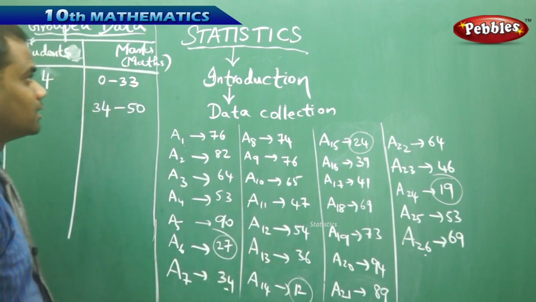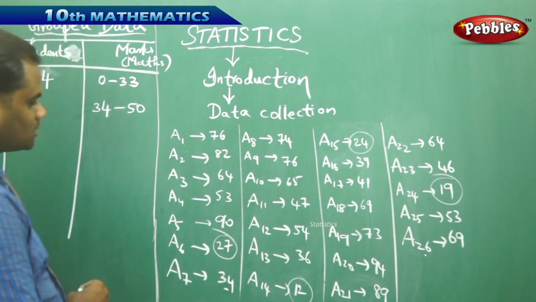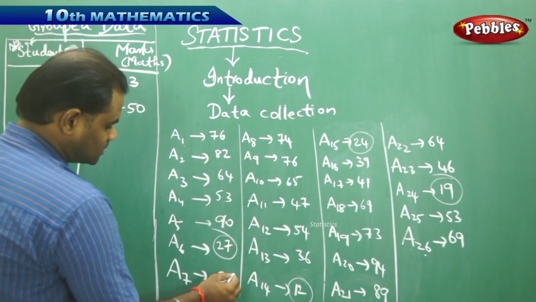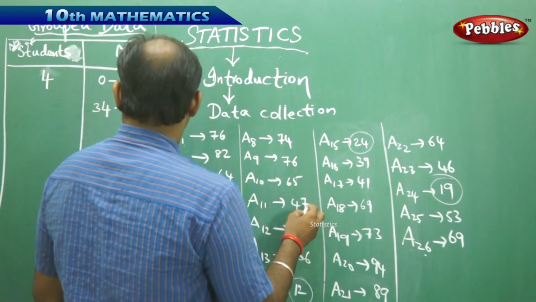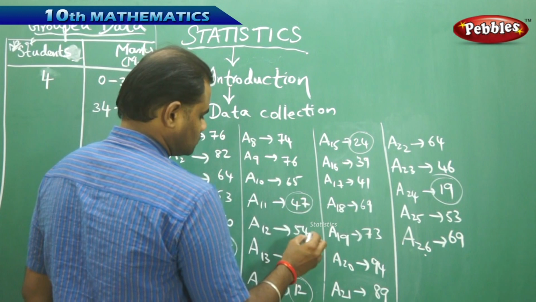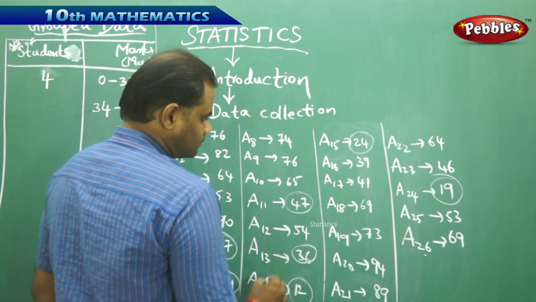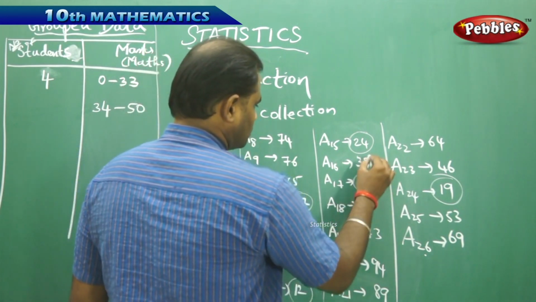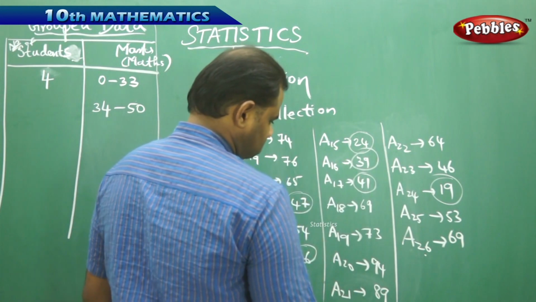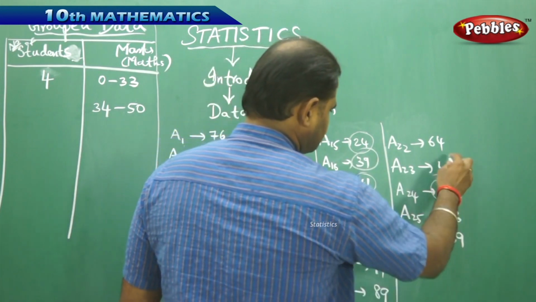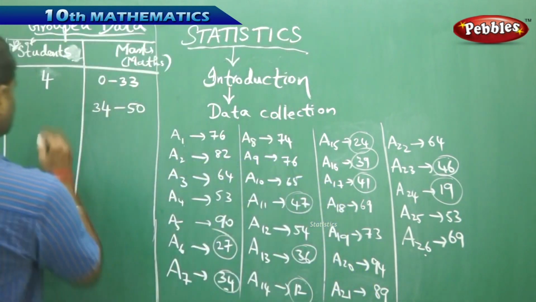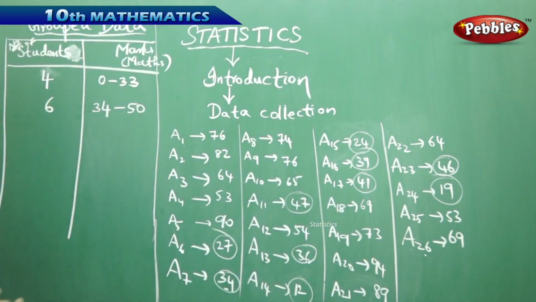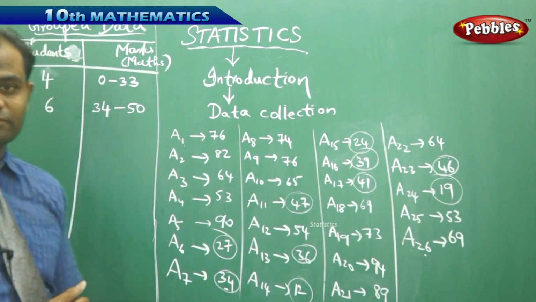Then I count that clearly there are 6 students, because as I see here, 34 to 50: 1, 2, 3, 4, 5, 6. So totally there are 6 students who got the marks between 34 and 50.